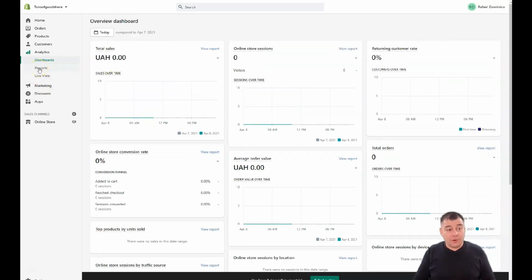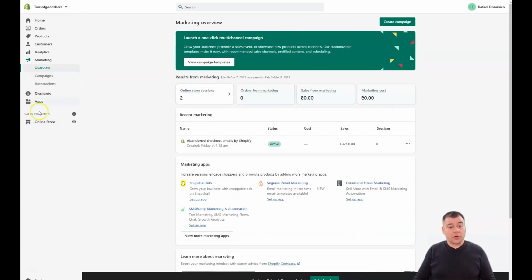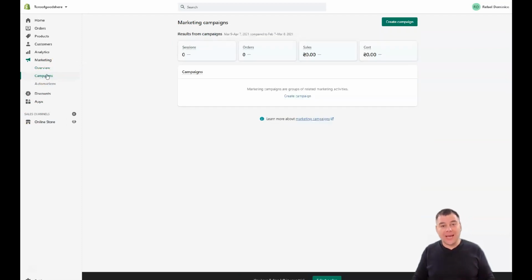And this is very, very cool that this site has such powerful analytics, really powerful reports in live view and so on. Or if you want to use extra analytics, you can switch on the Google Analytics platform also here, and I will show it to you in just a minute. As an overview, there's campaigns. You can run ad campaigns straight from here.